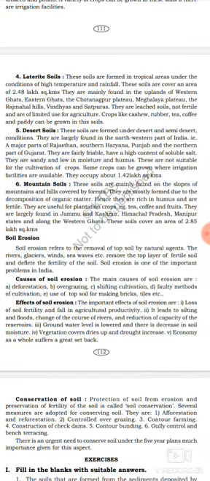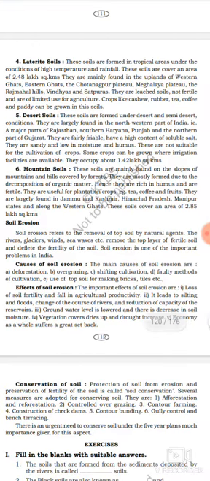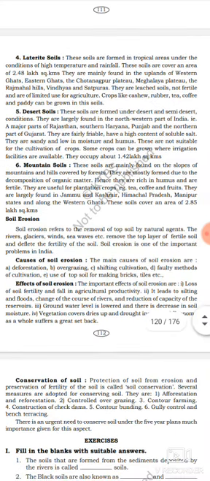They are leached soils, not fertile and are of limited use for agriculture. Crops like cashew, rubber, tea, coffee and paddy can be grown in these soils. What are the crops grown in laterite soils? Crops like cashew, rubber, tea, coffee and paddy are possible to grow in laterite soils. Got it?